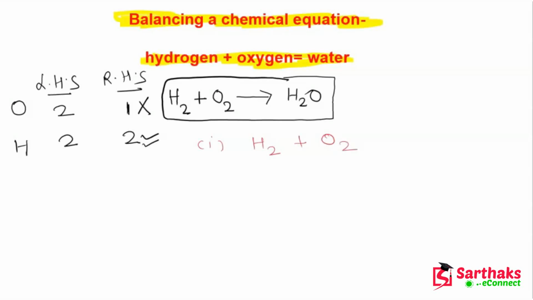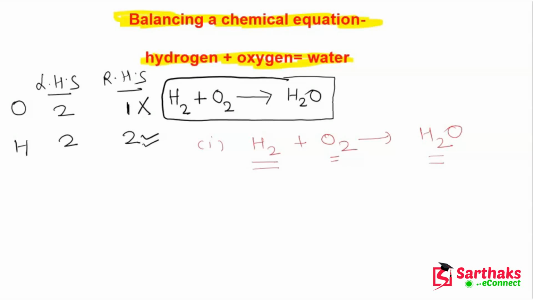H2 plus O2 equals H2O. I know that hydrogen is balanced because the number of hydrogen atoms on both sides is equal. But oxygen is not balanced. So what do we do? Basically, we multiply with a number so that it can be balanced.